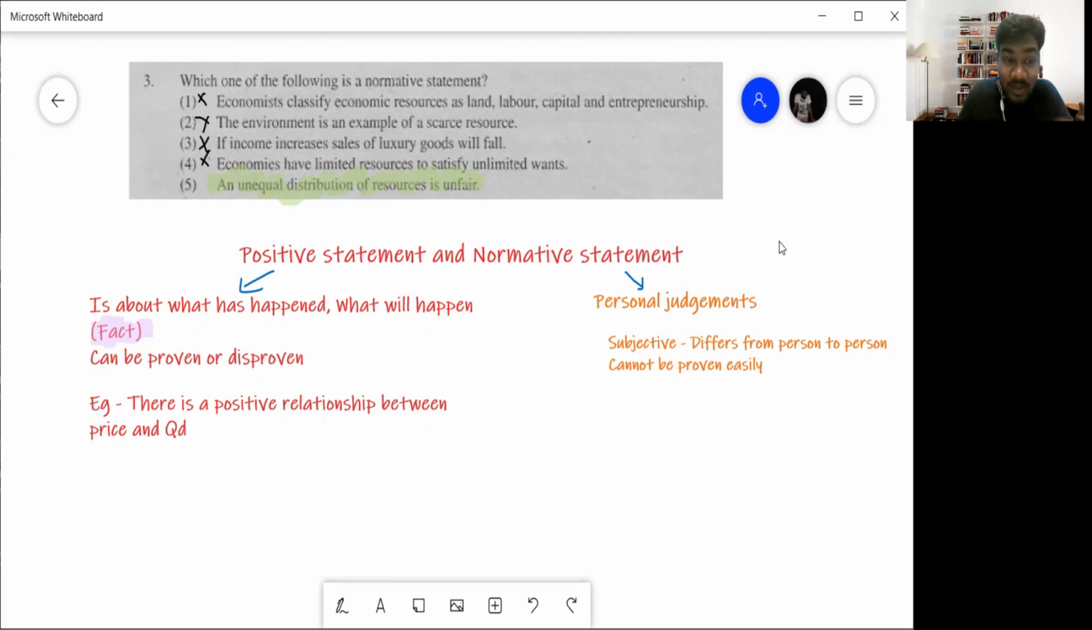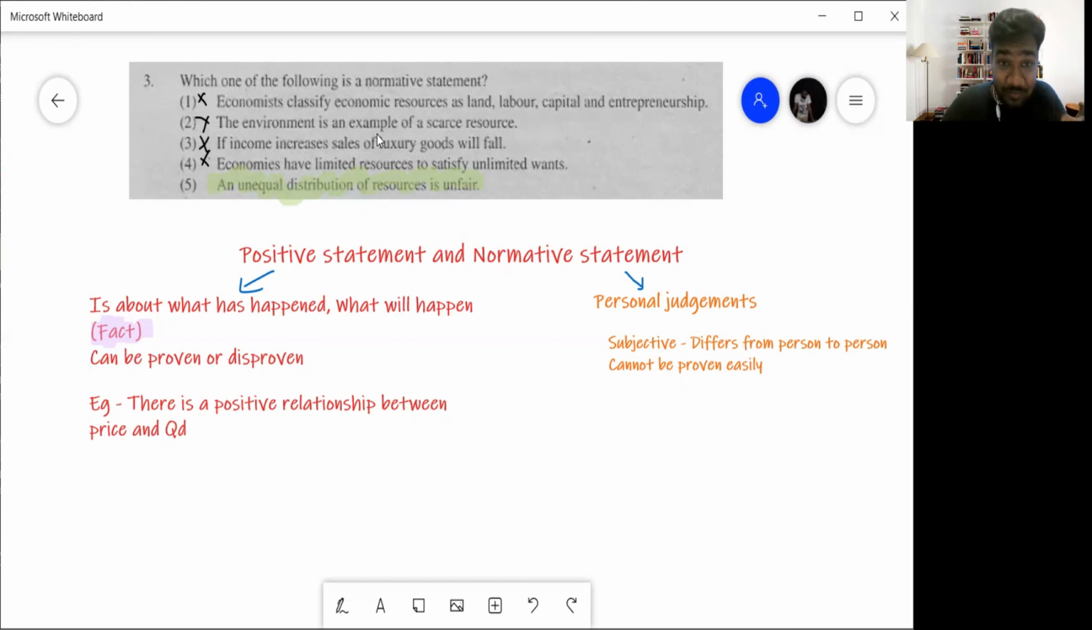So then we look at all of these statements and see which of the following is a normative statement. Number one, economists classify economic resources as land, labor, capital, entrepreneurs. Now that one, it's a fact, right? That is a definite fact. So that is a positive statement. Environment is an example of a scarce resource. Yes, that is again another fact. It's a positive statement.